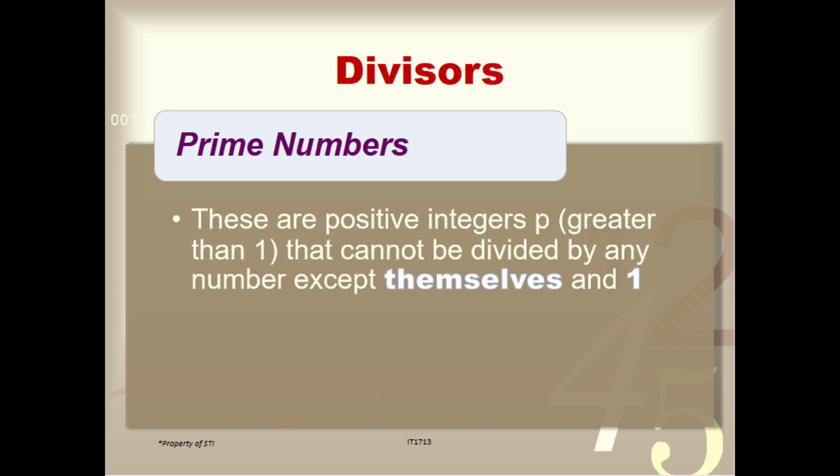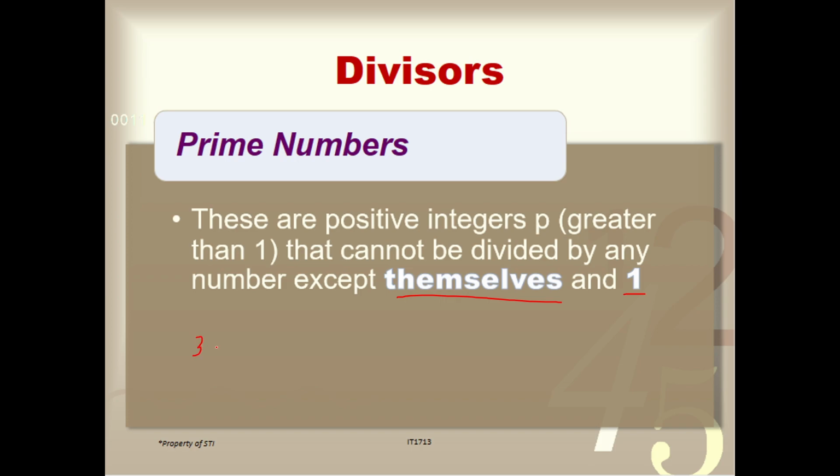So, these are positive integers, P, which is greater than 1, that cannot be divided by any number except themselves and 1. Okay. So, meaning to say, the only factors of our prime number are 1 and itself. Okay? I believe I also showed you this example of prime numbers. So, let's go back. For example, we have the number 3.